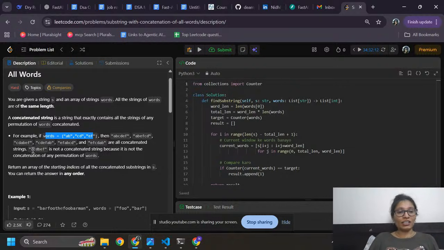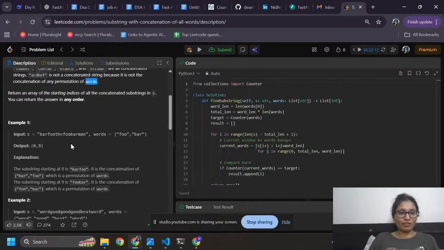But acdef is not a concatenated string because it is not the concatenation of any permutation of the words. Okay, so we have this example with words bar, foo, the, war, man.